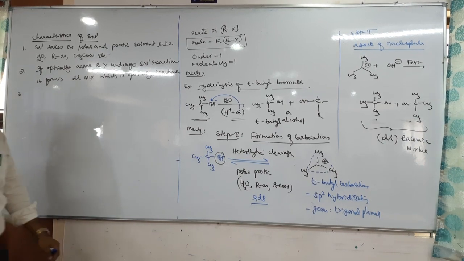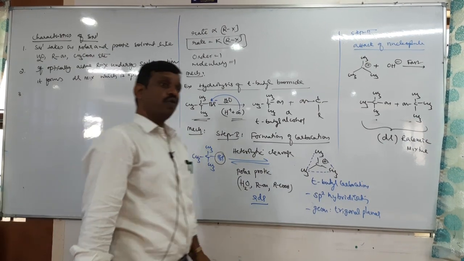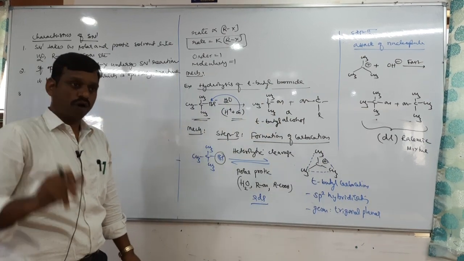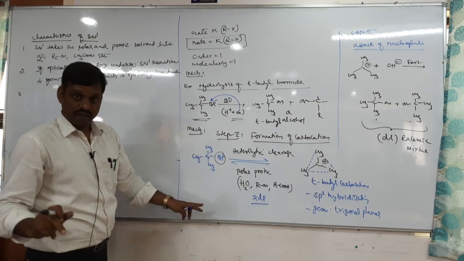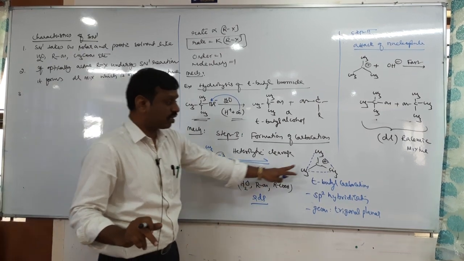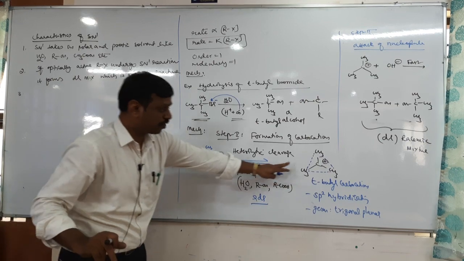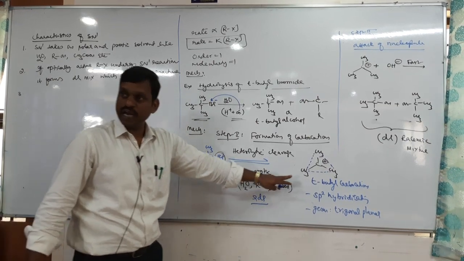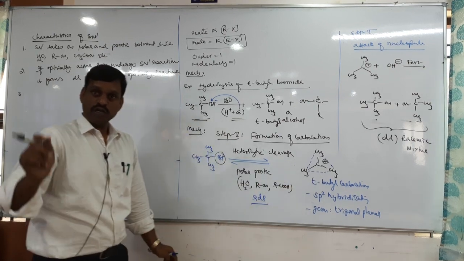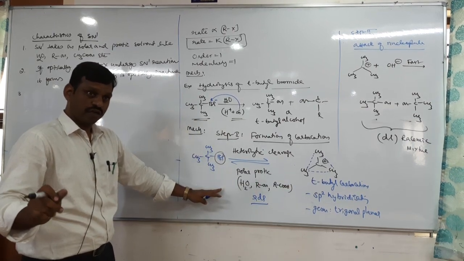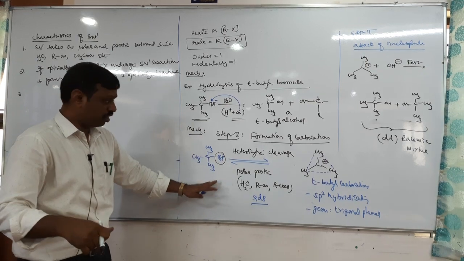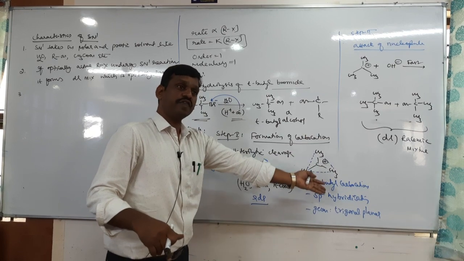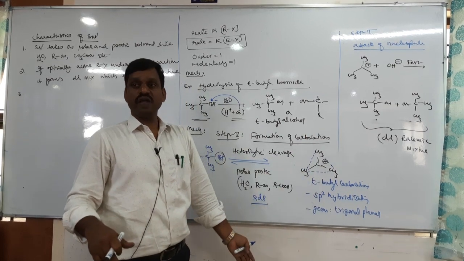Right, second characteristic. Third characteristic, then what is the order of reactivity? The reactivity of SN1 reaction depends on what? Yes, it depends on the carbocation, because the formation of the carbocation itself is the RDS. Therefore, the reactivity of an alkyl halide towards SN1 reaction depends on the stability of the carbocation. Higher the stability of the carbocation, more will be the reactivity.